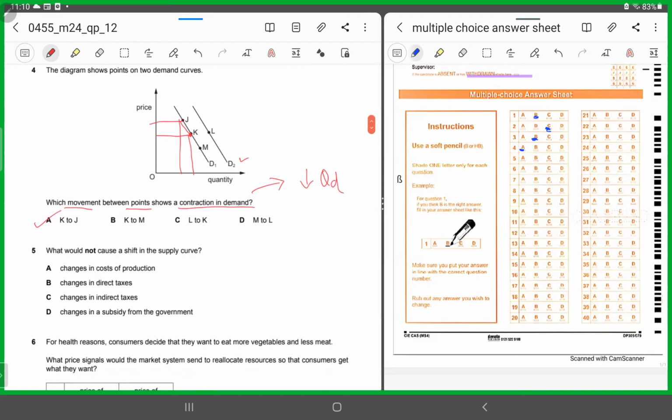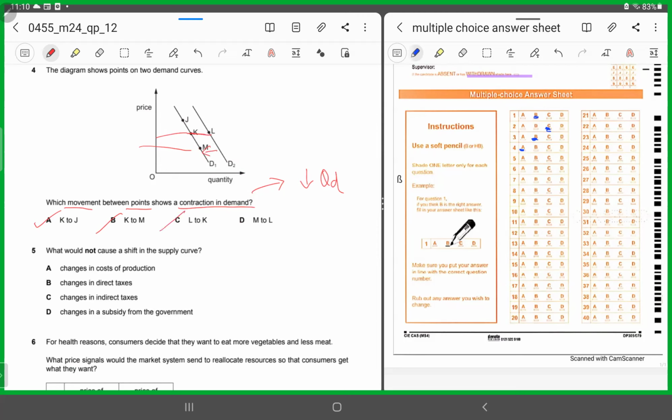the other options. B says from K to M. So if it's from K to M, it's not a contraction in demand, rather it's an extension in demand. So it's chopped off. C says from L to K. From L to K, it's not a contraction in demand, it's a decrease in demand because you are moving from D2 to D1. So you're moving from one curve to another curve. It's a shift of an entire curve. So it's not a contraction.